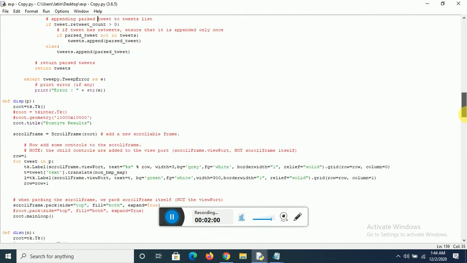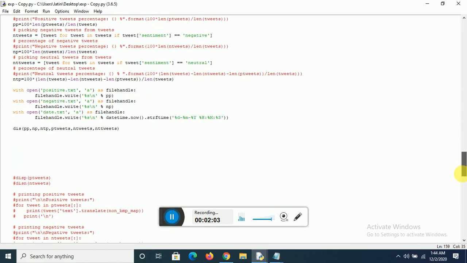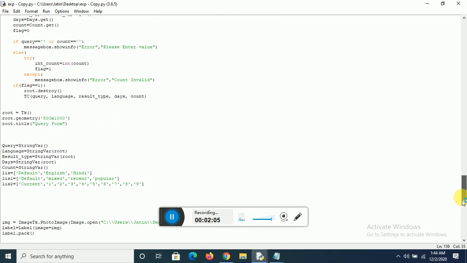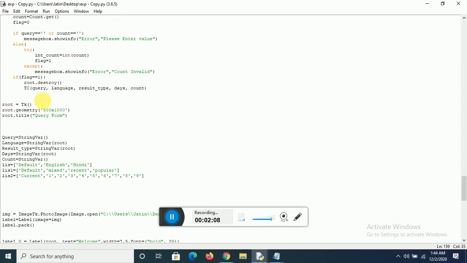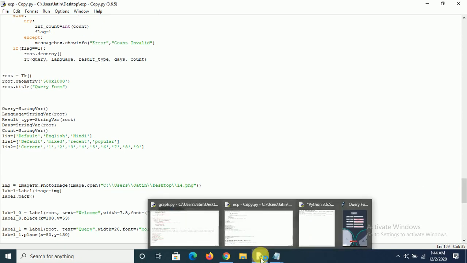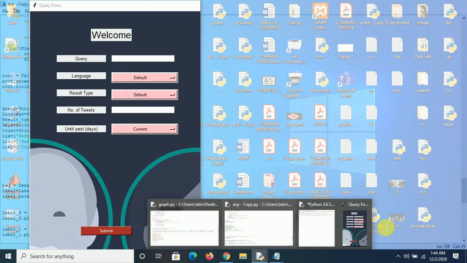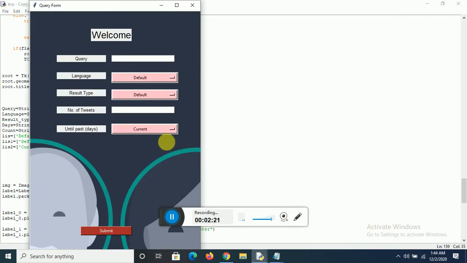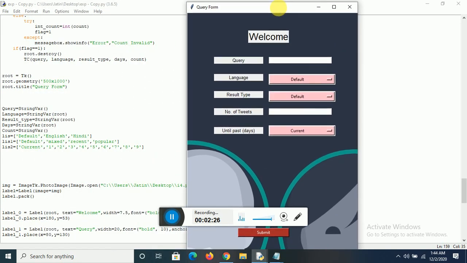So now let's go to the main function, the main part which will be executed first. So here we form a Tkinter window, and accordingly, let me show you. Here is our program.